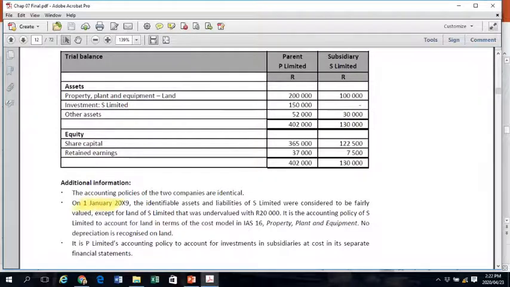On 1 January 20X9, the acquisition date, the identifiable assets and liabilities of S were considered to be fairly valued, except, so I'm in Chapter 7, the land of S was undervalued with 20,000 Rand. So that 100,000 in the trial balance of S was undervalued by 20,000 Rand. It is, however, the accounting policy of S to account for this land in terms of the cost model of IAS 16 property, plant and equipment.